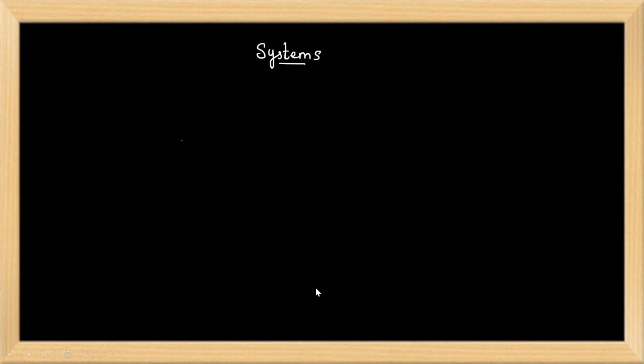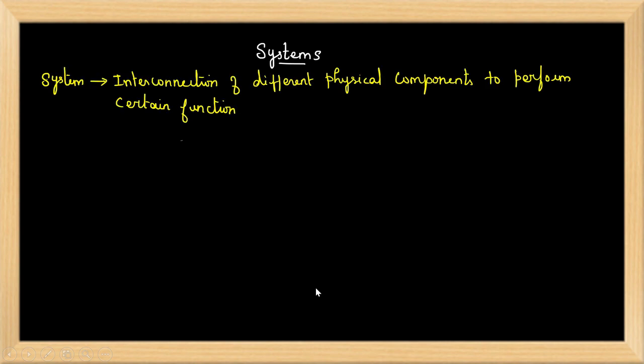Now what is meant by systems? A system is the interconnection of different physical components to perform certain functions. For example, take a vehicle. A car contains an engine part, braking part, and acceleration part. All work together to perform an objective, that is the movement of the vehicle.